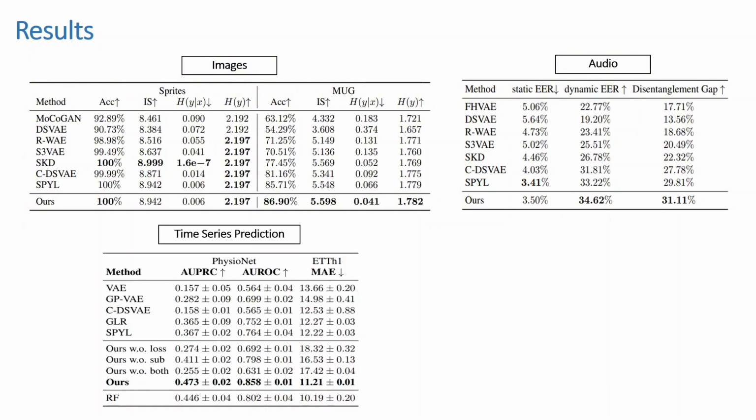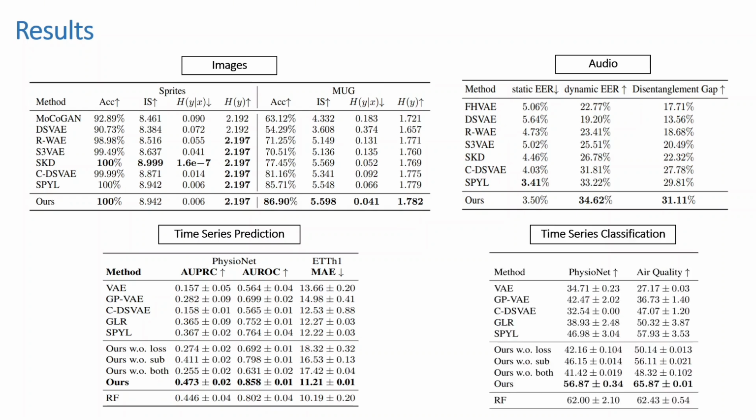In the time series prediction, our model demonstrates significant improvement in forecasting accuracy. By efficiently disentangling the static and dynamic factors, we were able to make more precise predictions, particularly in complex sequences with varying temporal patterns.